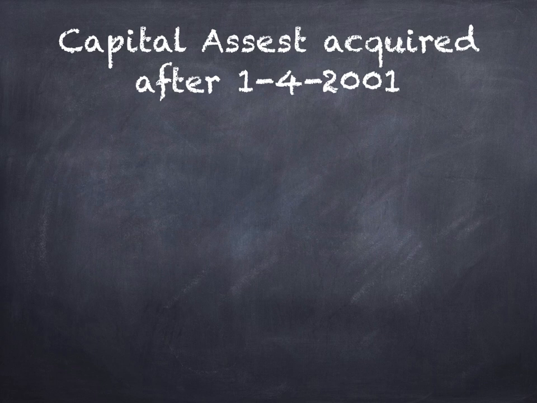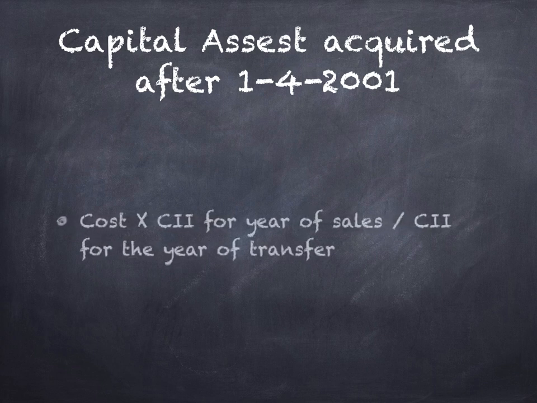For capital assets acquired after 1/4/2001: cost of acquisition into cost of inflation index for the year of sales divided by cost of inflation index for the year of transfer.